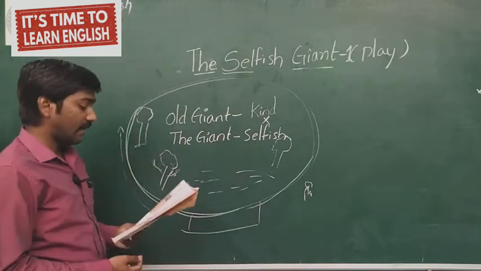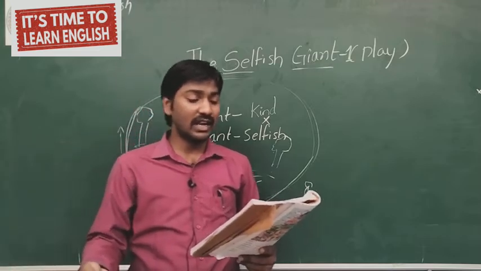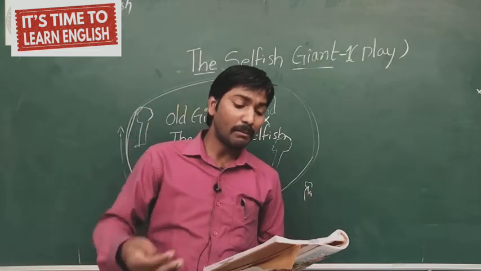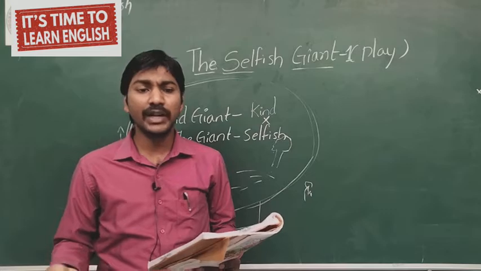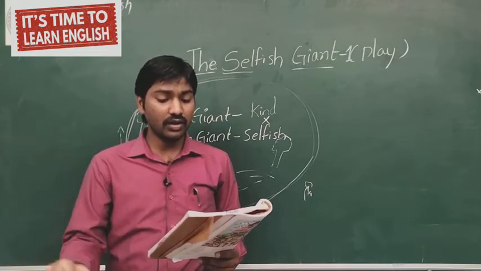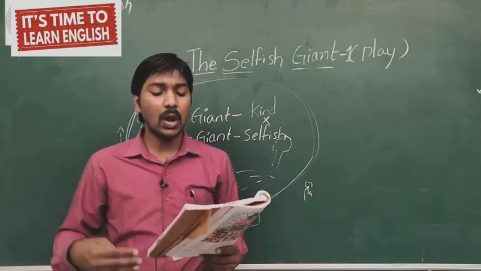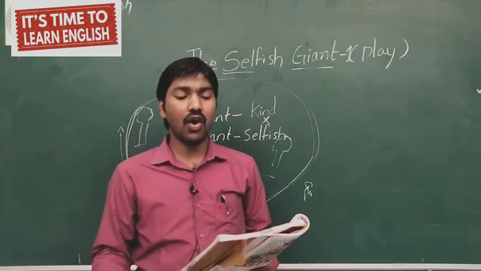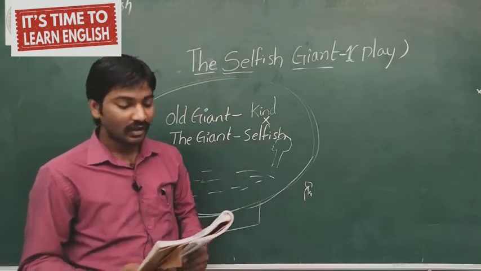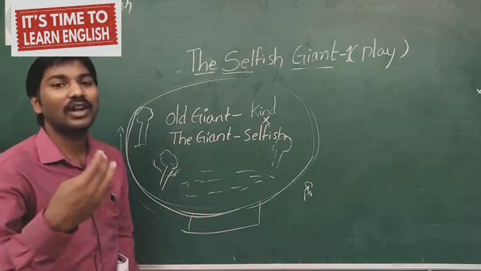Then the spring came all over the country. There were little blossoms and little birds. Only in the giant's garden, it was still winter. The birds didn't come to sing and the trees forgot to blossom. The snow and frost were pleased. What happened, you know? The old giant, the selfish giant character, went off.